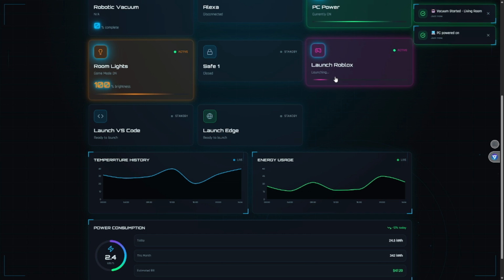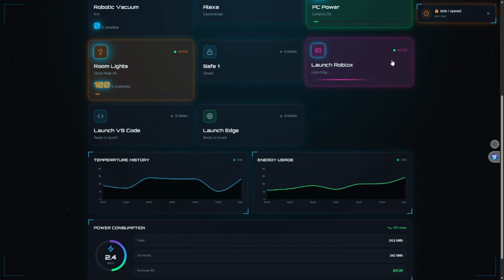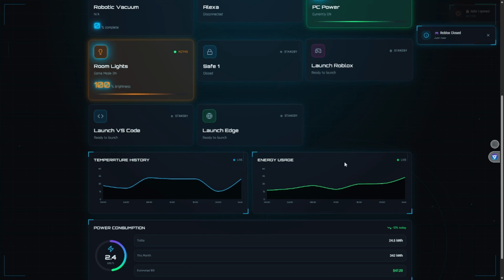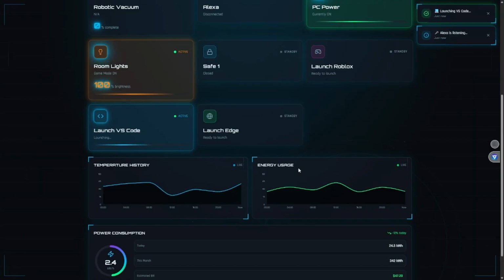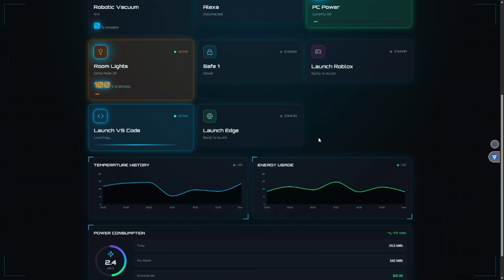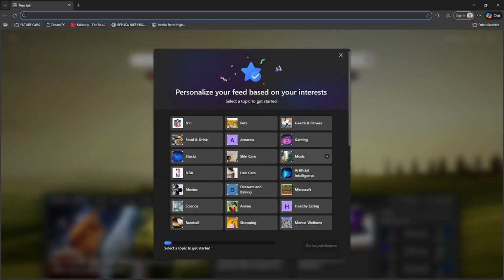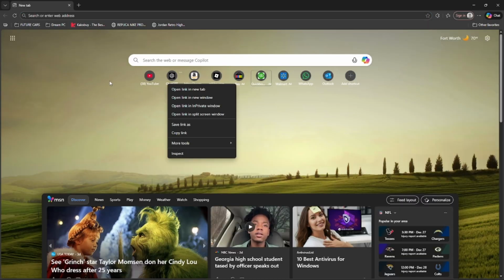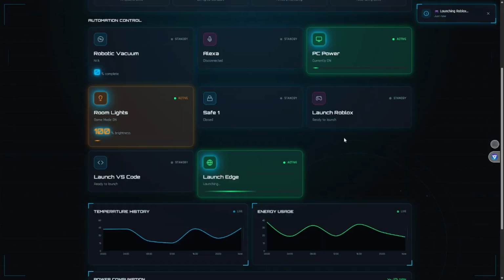Does that mean also if it launches, it doesn't close Roblox? Like if I click X out of it, but if I just click that, it'll turn off. What about VS Code? Let's try. Oh, okay. Where's VS Code? I already have VS Code open, but yeah, I probably opened it. But let's see. Oh yes, Edge even works. Edge works even faster. That's perfect, actually.